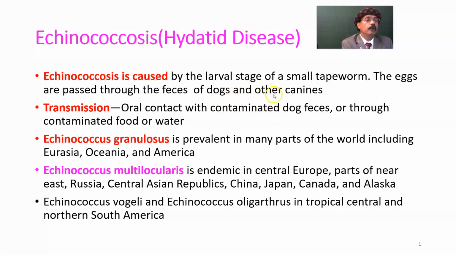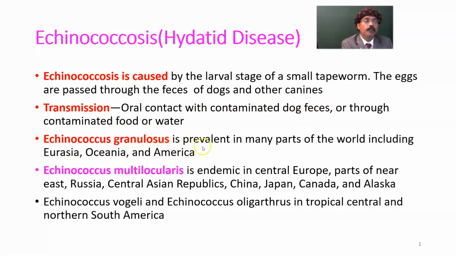Canine means not only dog, but also the fox and wolf, which also pass the eggs that will turn into larval stage in human and also in sheep. The dog and the canines are the definitive host. Sheep or cattle or, accidentally, human are the intermediate host. Transmission is by oral contact with contaminated dog feces or through contaminated food or water.